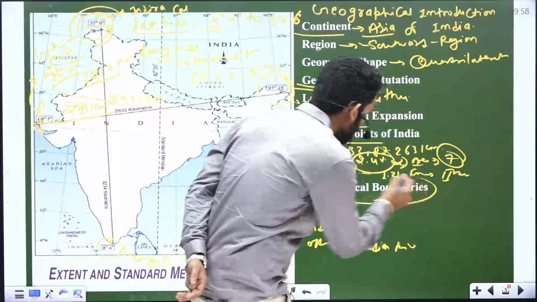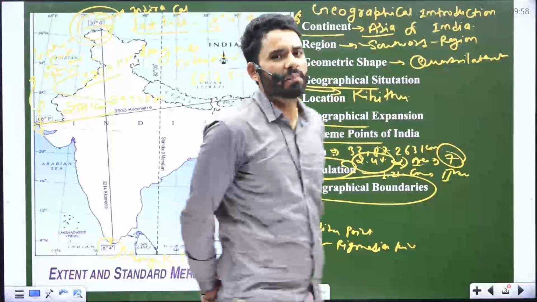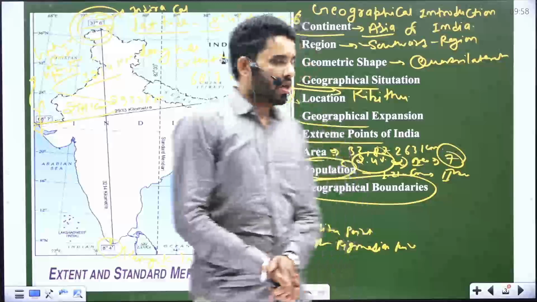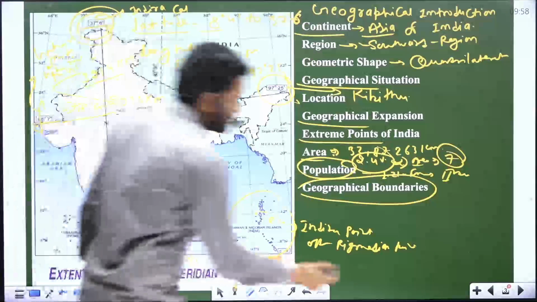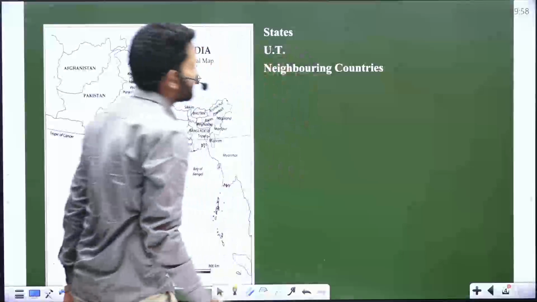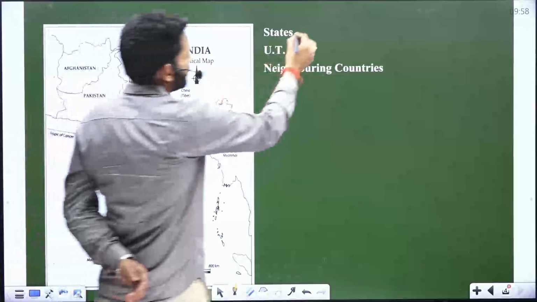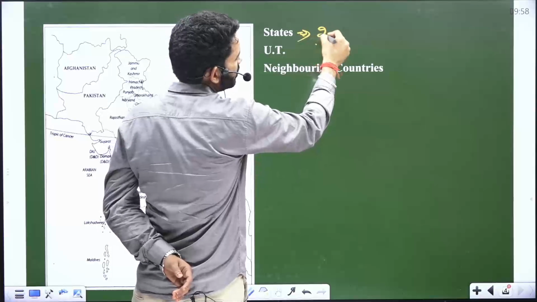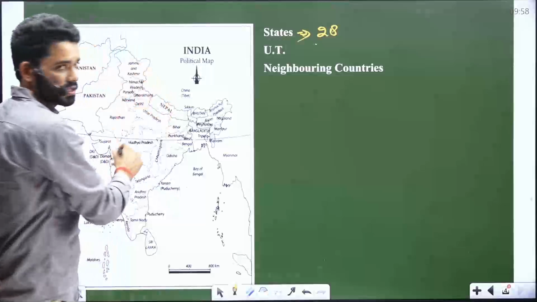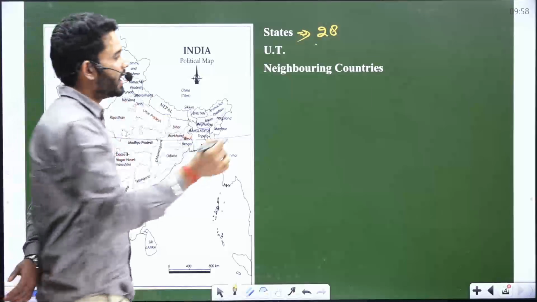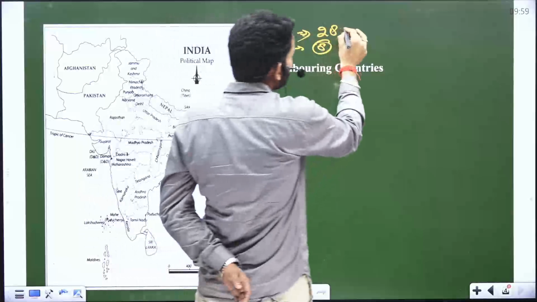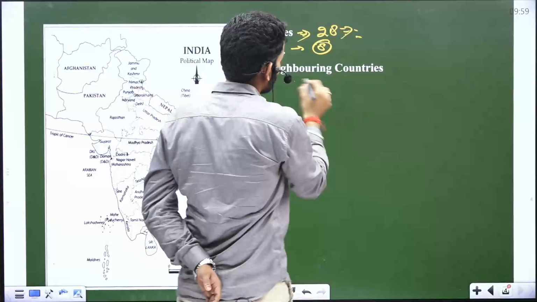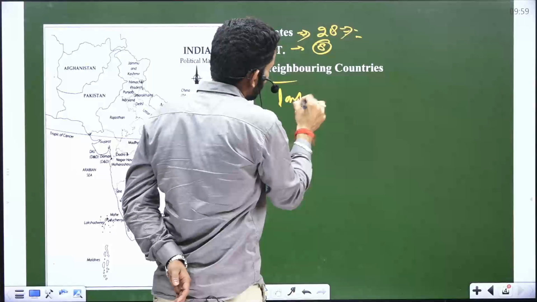Geographical boundaries. We will discuss geographical boundaries. So, our number of states is 28. In India, there are 28 states and the number of UTs is 8. Among the 28 states, we discuss the land boundary.